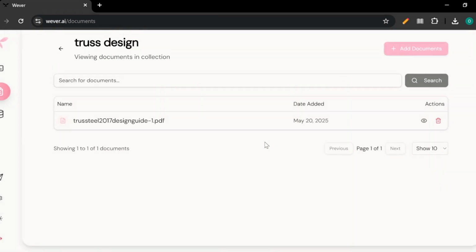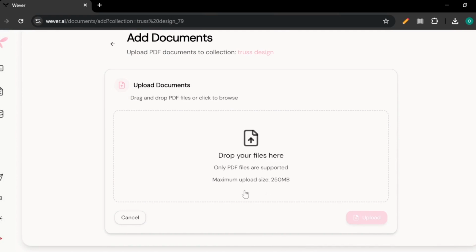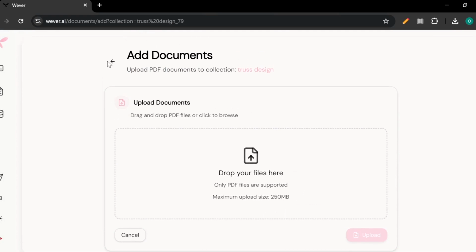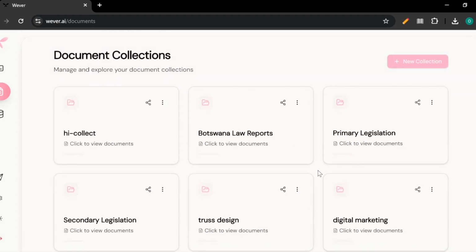Once you have a document collection that's been made, you can upload any documentation that you want, so long as it's a PDF and under a size of 250 megabytes. These are the documents that the application actually uses to base its answers off of.